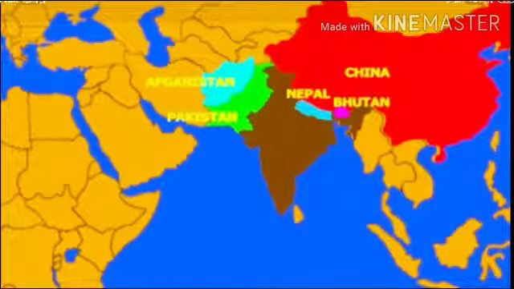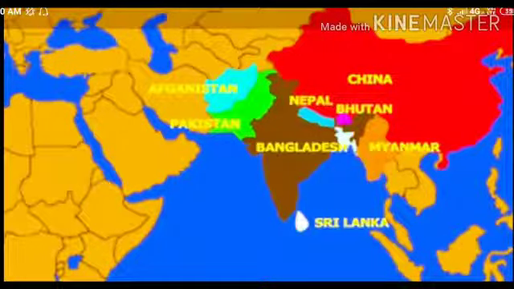Here comes the next slide. See the north direction of India. The countries which are surrounding India from the north side are Nepal, Bhutan and China. Next slide, you can see the countries that are surrounding India from the east direction, that is Bangladesh and Myanmar. The countries that are surrounding India from the south direction are Sri Lanka, Indonesia and Maldives.